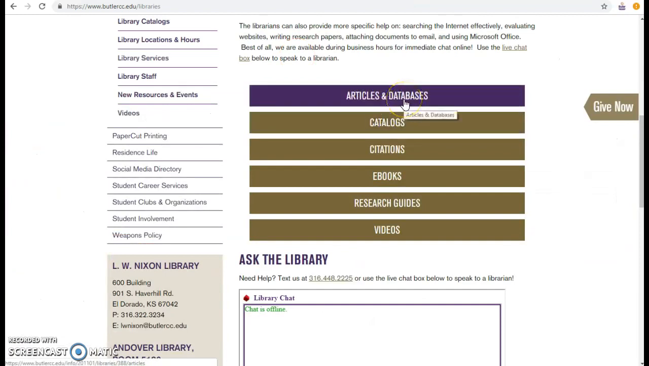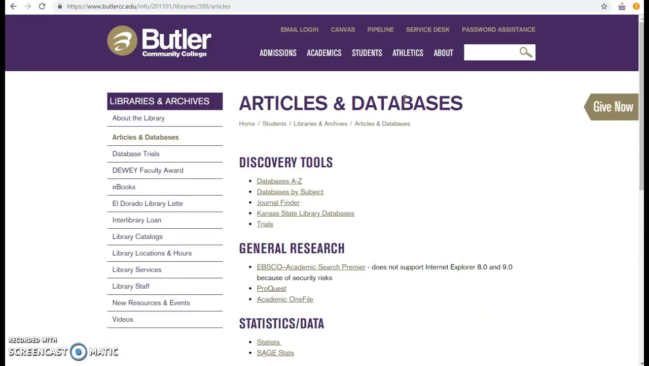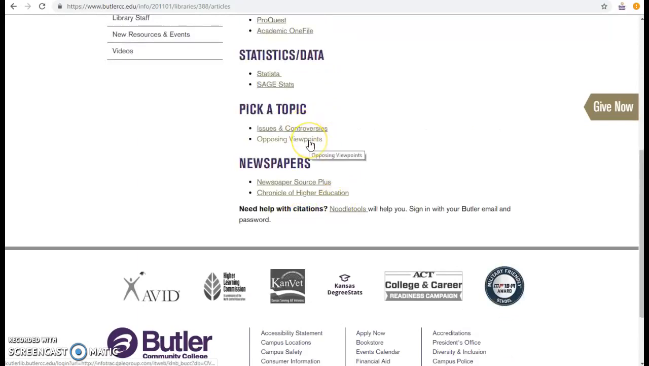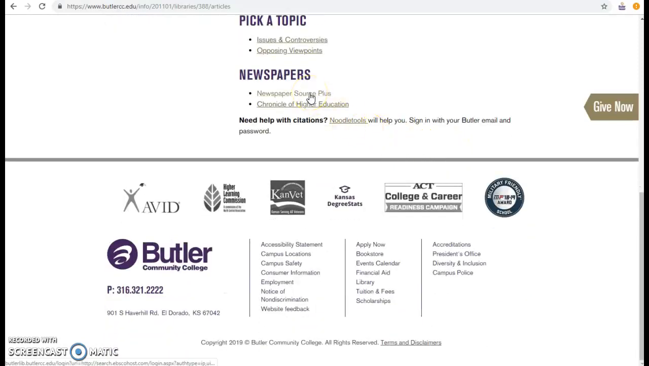If you click on Articles and Databases, that will help you find scholarly journals, magazines, and newspapers. EBSCO and ProQuest are our largest two and cover many topics. Both are examples of a general database that covers many topics with hundreds of journals and magazines. Statista and Sage Stats provide statistical data for your paper. Issues and Controversies and Opposing Viewpoints help you pick a topic and get started on that research. For national and international articles and news stories, look at Newspaper Source Plus.